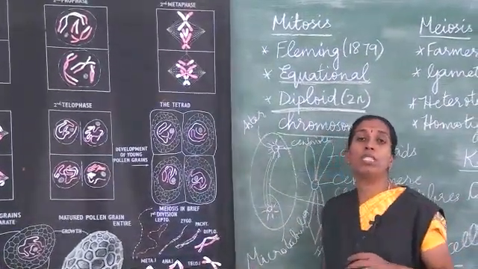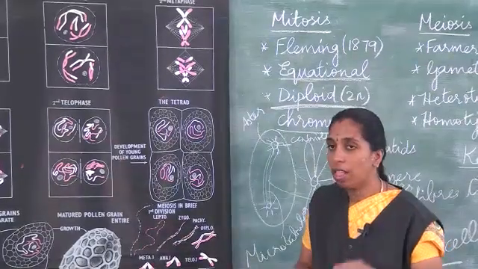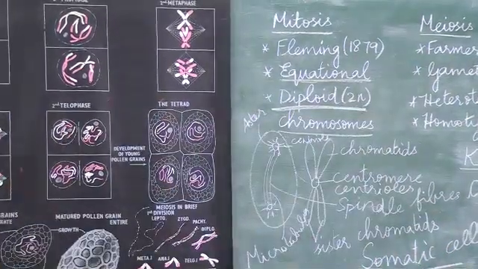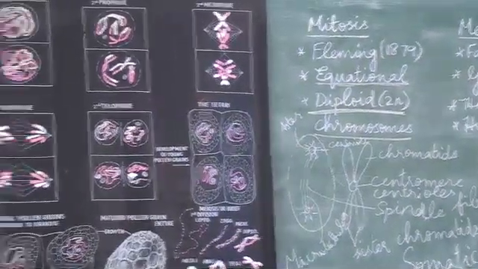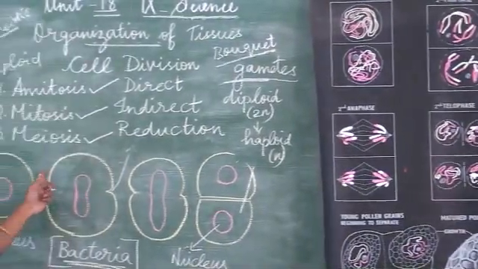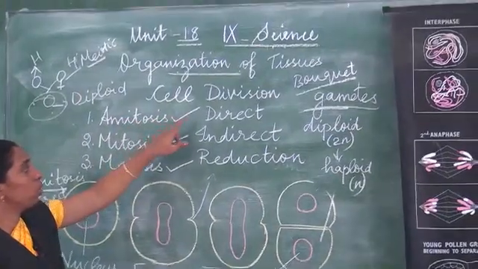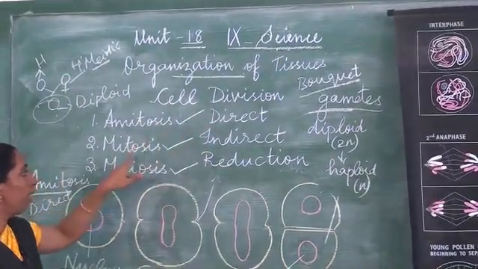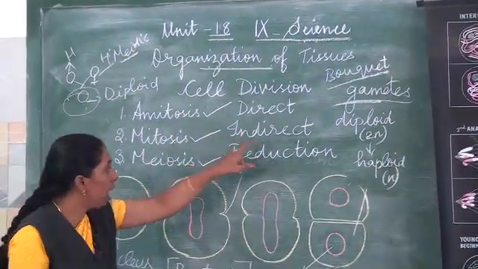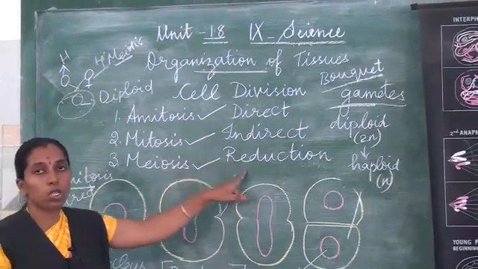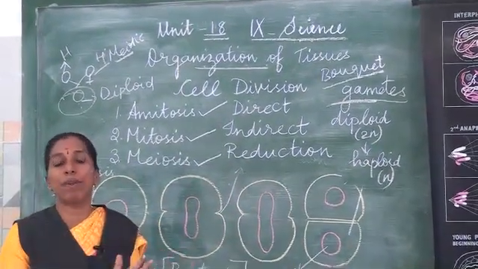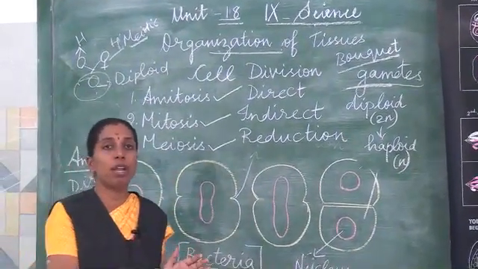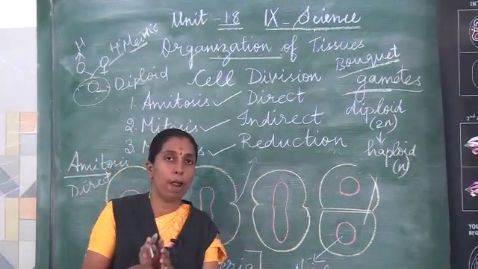Here, now, to summarize, there are 3 types of cell division: amitosis cell division, mitosis cell division, and meiosis cell division. Amitosis is also called direct division, mitosis is also called indirect division, and meiosis is also called reduction division. Let me summarize the differences between mitotic cell division and meiotic cell division.